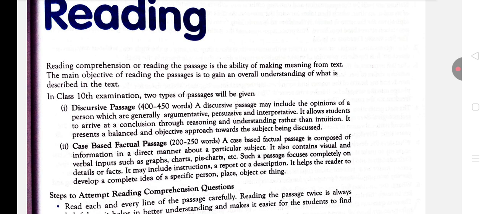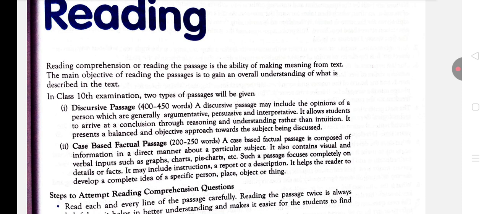That means, are you able to take out meaning from the text? Basically CBSE wants to check, because you are a class 10 student, that you know how to take out meaning from sentences. You have been learning English since LKG, UKG, first, second, so you should definitely know.